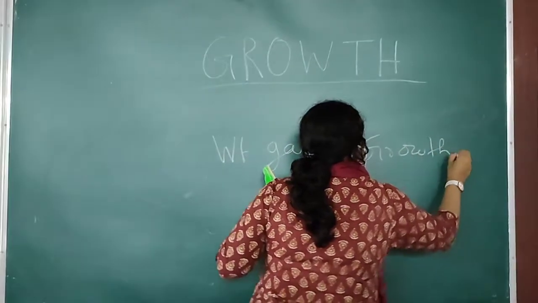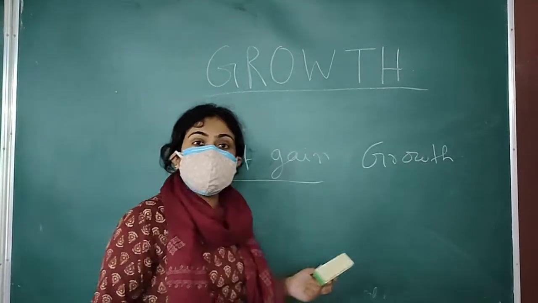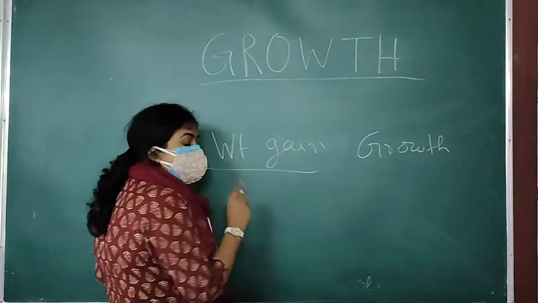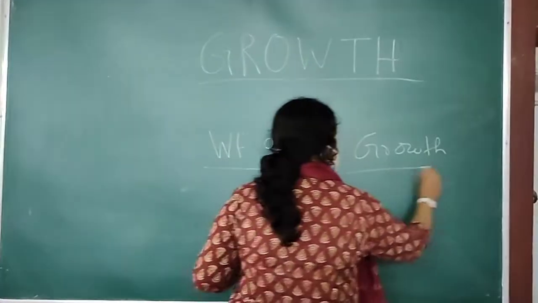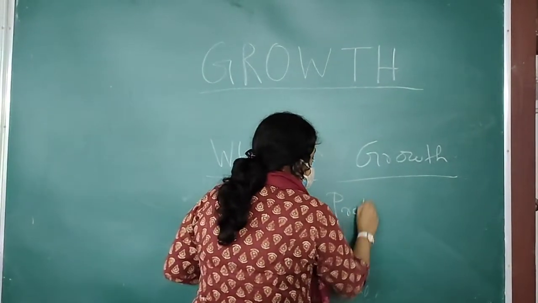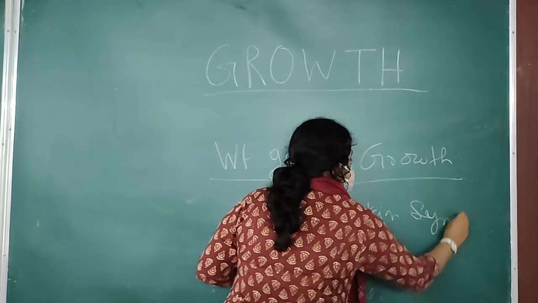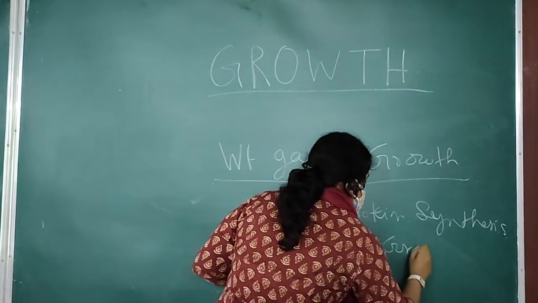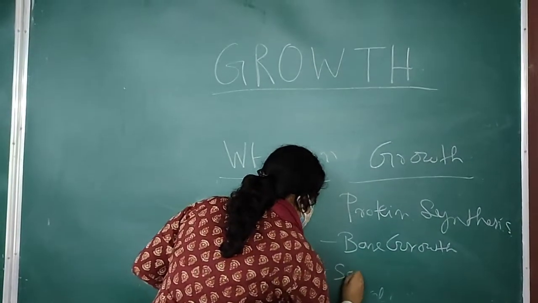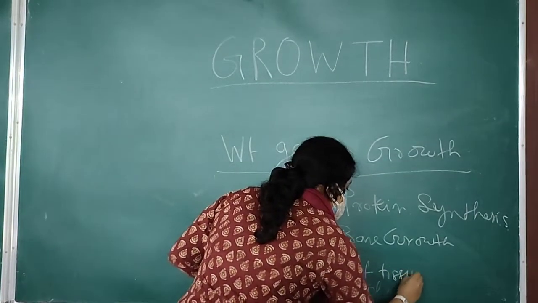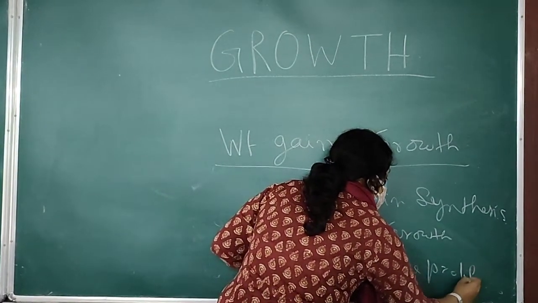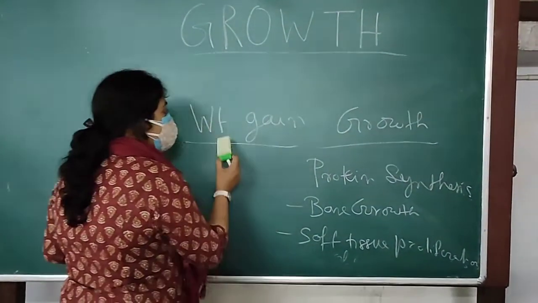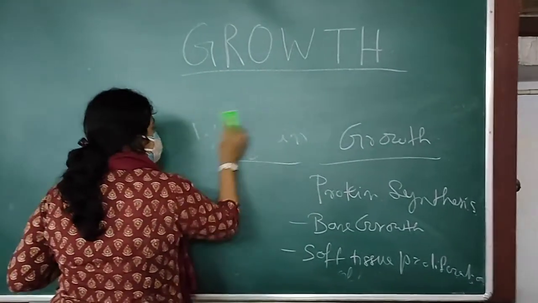Because we can merely gain our weight with addition of some adipose tissue in terms of obesity or by retention of water, but then there is no proper structural growth. And for proper structural growth, protein synthesis must be present, in terms of bone growth and soft tissue proliferation. So for proper structural growth, protein synthesis is a must, and that is why weight gain and growth, these two terms are not similar.